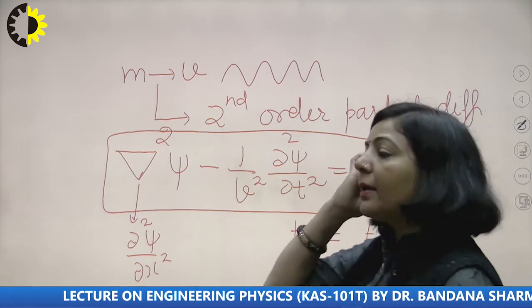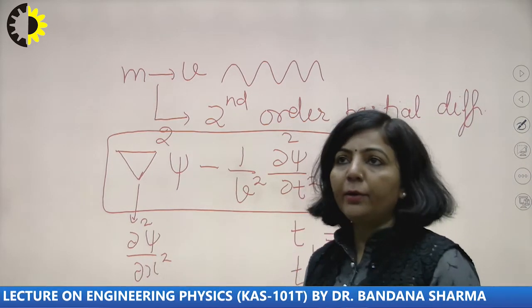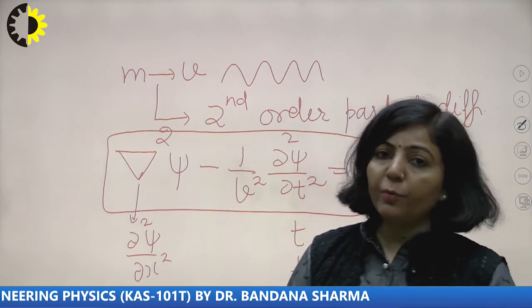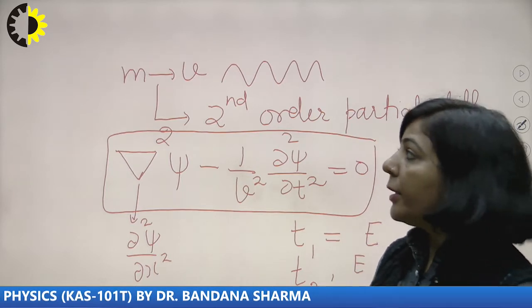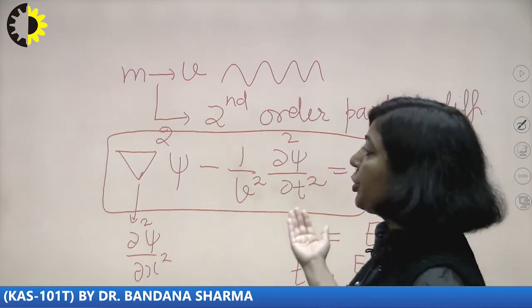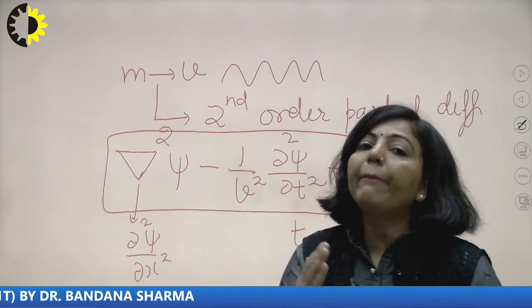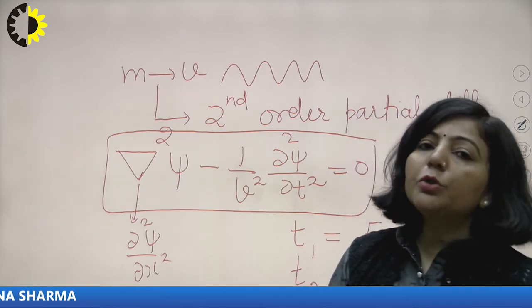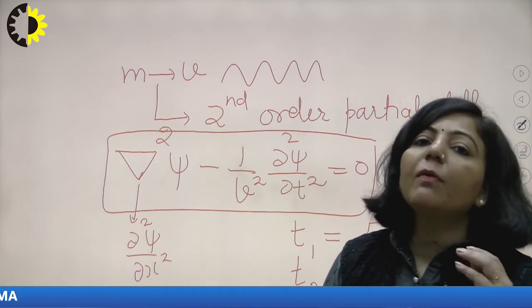In that case, when you want to represent the wave nature associated with that moving microscopic particle, the second order partial differential equation you apply will be the time independent form, the time independent Schrodinger wave equation.